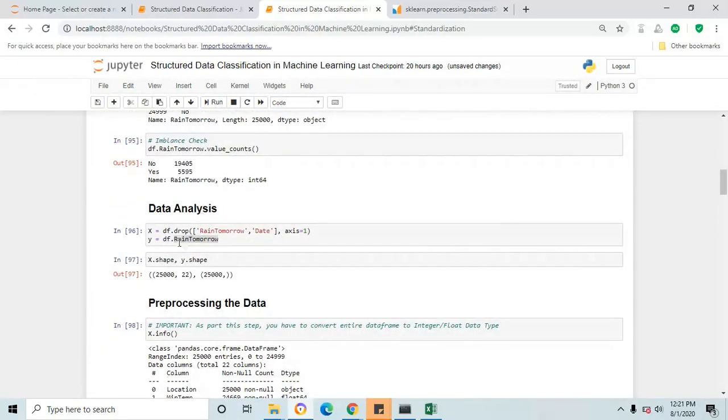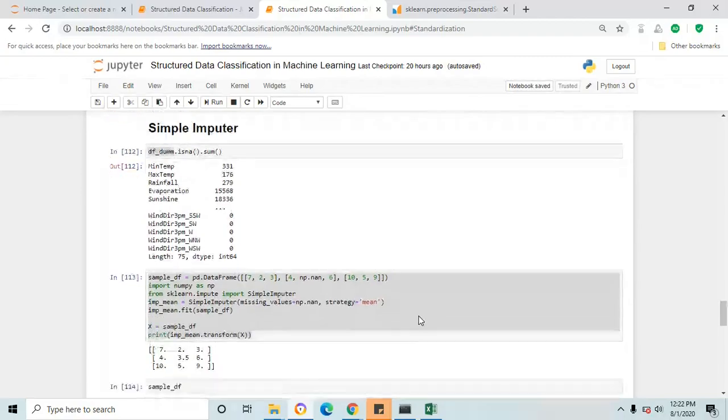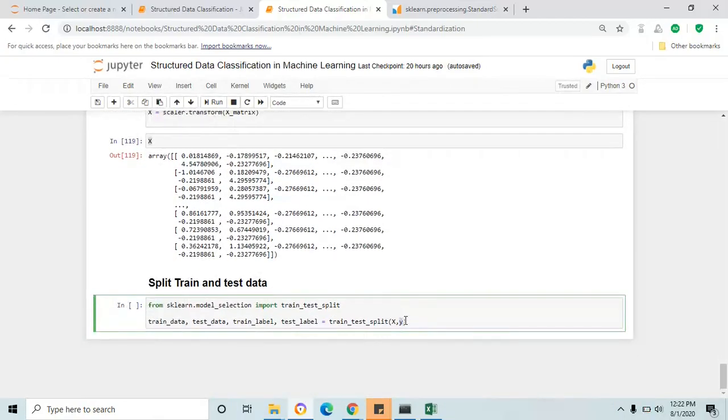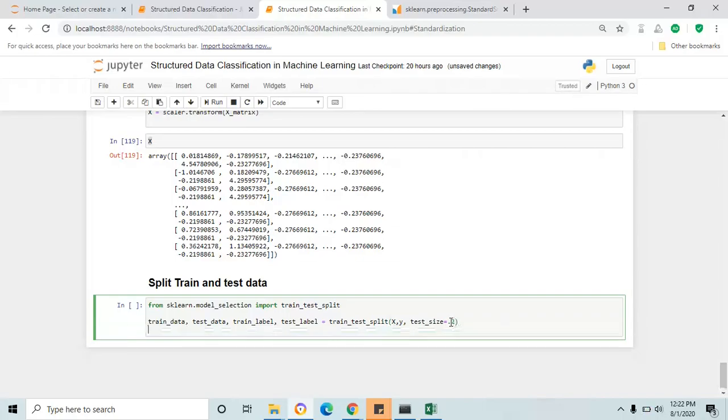Here, in the data analysis section, we have separated the feature variable and the target variable. I have used it here, and then you have to mention the test size. Out of one interval, you have to mention. If I give 0.2, which is equivalent to 80 percent of data used for training and 20 percent for testing the trained model. If I give 0.5, then half of the data, 50 percent, will be used for training and test. But here I am going to use 0.2 in our case, so 0.2.